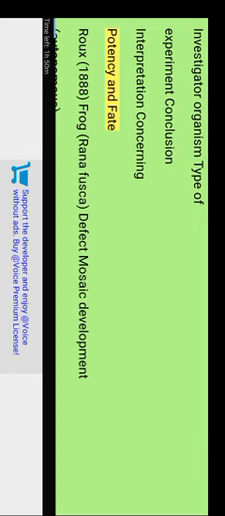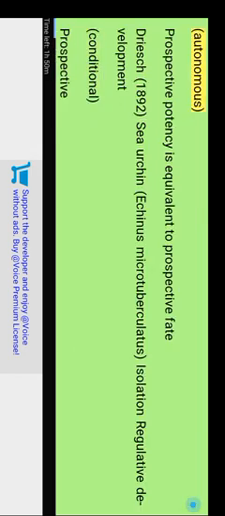Investigator, organism, type of experiment, conclusion. Interpretation concerning potency and fate. Roux 1888, frog Rana fusca, defect, mosaic development, autonomous: prospective potency is equivalent to prospective fate. Driesch 1892, sea urchin Echinus microtuberculatus, isolation, regulated development, conditional: prospective potency remains higher relative to prospective fate. Driesch 1893, sea urchin Echinus and Paracentrotus, recombination, regulated development, conditional: prospective potency is elevated as compared to prospective fate. Table 5.1 Experimental procedures and results of Roux and Driesch.